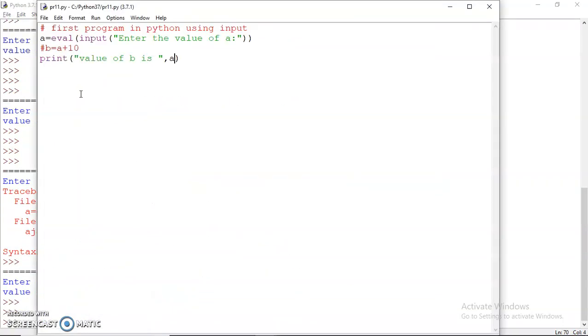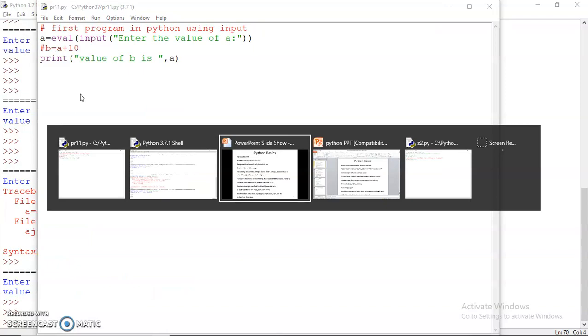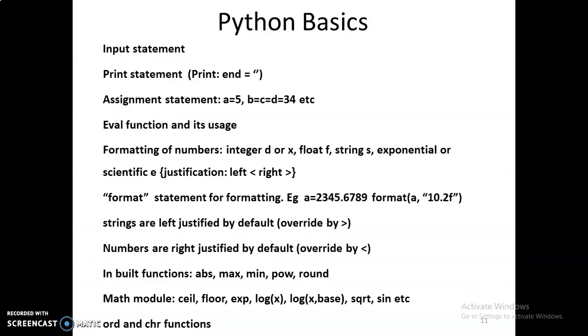So I hope that this discussion about the eval function is clear to you. The eval function automatically converts the value to the type that you've inputted. So no need to go in for your own conversion. Eval will automatically take care of it.